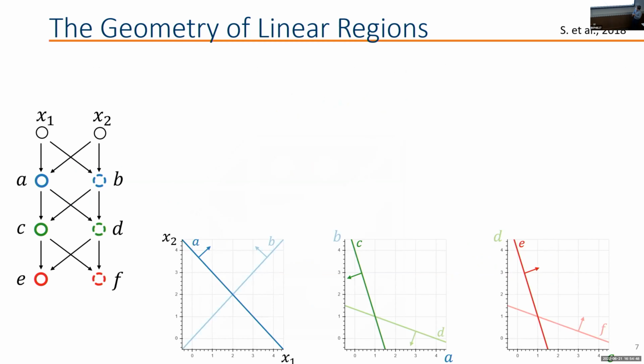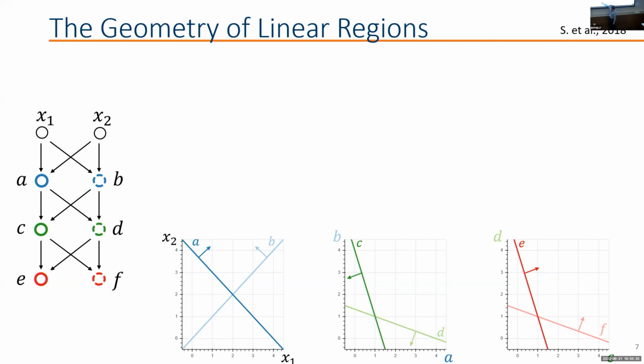And when we put together lots of different activation hyperplanes, we start to see how different parts of the input are going to define different pieces of this piecewise linear function. So here we have a very simple example from a paper we worked on in 2018, where we have 2 inputs and then 3 hidden layers. Each of these hidden layers has 2 neurons. So that activation hyperplane that I mentioned before, in this very simple case where we have a 2-dimensional space, is basically going to be defined by 2 lines. One of these lines is going to tell us that on one side, the neuron A is active.